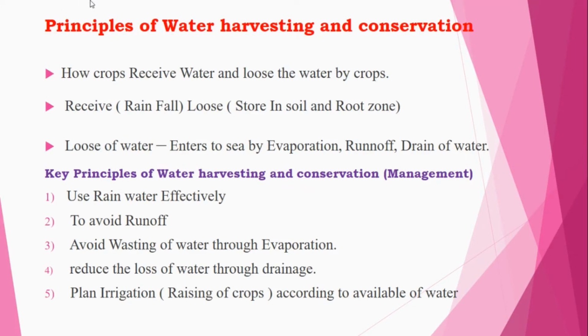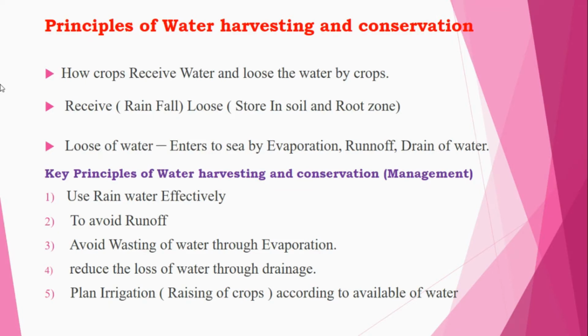And also the loss of water is nothing but water entering the sea by evaporation. You can consider the runoff, or the drain of water. Where a larger area is available, the evaporation level will also be more. So that is also a loss of water. You can see that compared to what is received, the losses of water are more. So when the losses are more, the availability of the water will be reduced. So by considering these three principles, we have to store the water and increase the receiving capacity of the water.